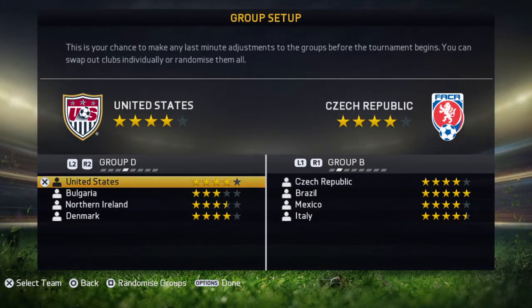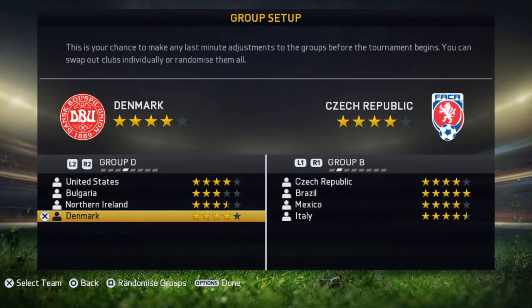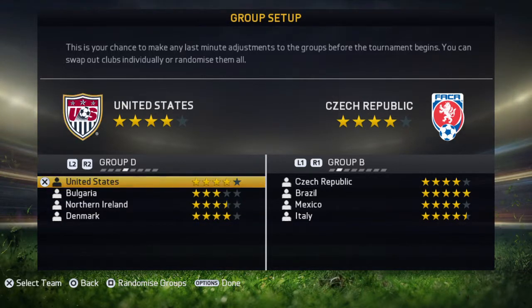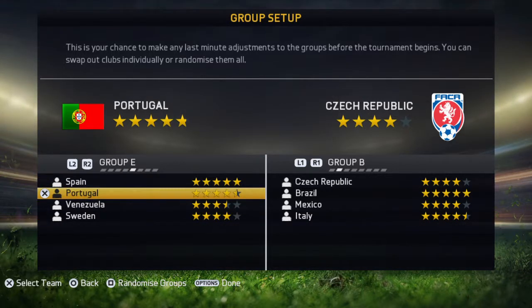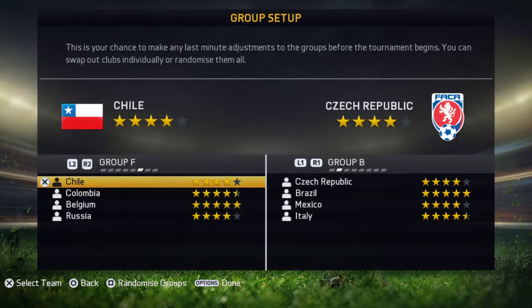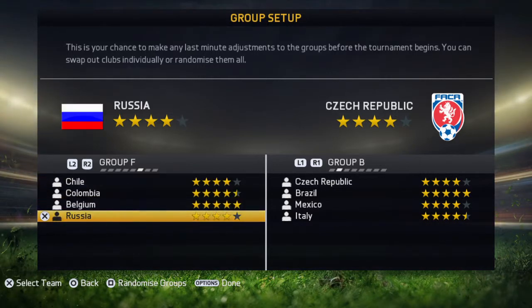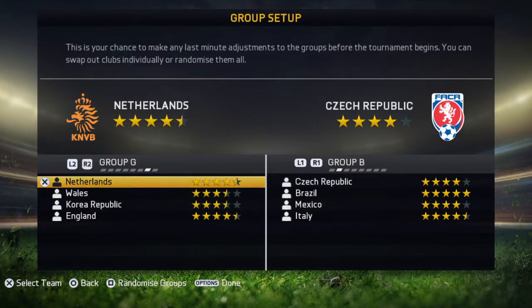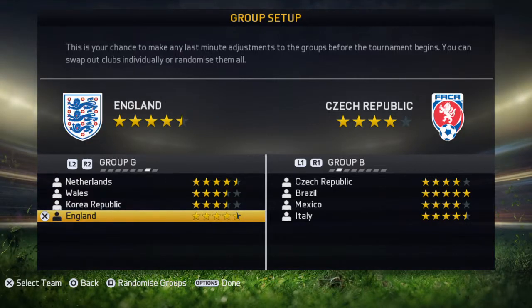Group D, we have the United States, Bulgaria, Northern Ireland, and Denmark. That's a weak group. Group E, we got Spain, Portugal, Venezuela, and Sweden. In Group F, we got Chile, Colombia, Belgium, and Russia, which I think is a very interesting group. That could go in a lot of ways. Group G was okay. Netherlands, Wales, Korea, and England.